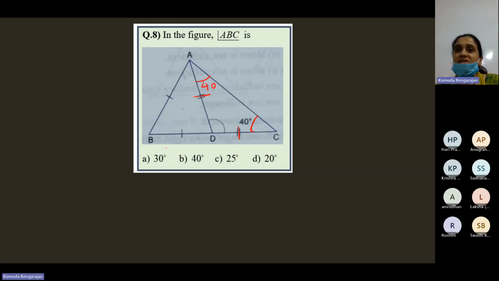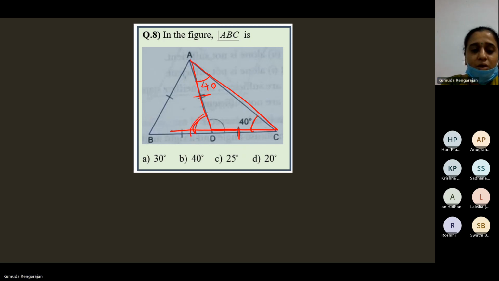Now let's use the exterior angle property. So this is the exterior angle for this triangle. See, the side is produced. So this is the exterior angle. When a side of the triangle is produced, an exterior angle is formed. An exterior angle is formed when any side of the triangle is produced. So we produce CD. This is the exterior angle. Now this is equal to the sum of the interior opposite angles, leaving the adjacent interior angle. So this angle is equal to 40 plus 40, 80. So how much is this? This is 80. Correct?